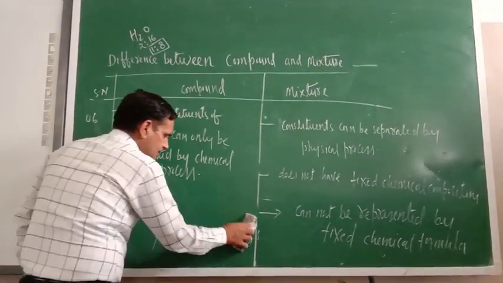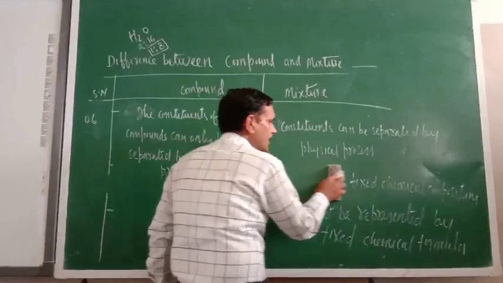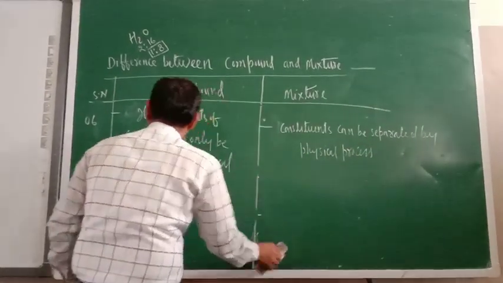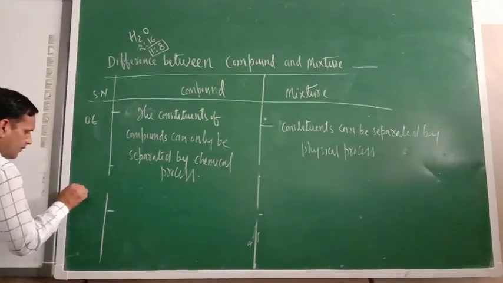Another difference, the last difference, is that during the formation of a compound there is a change in the energy. That is the 7th difference.